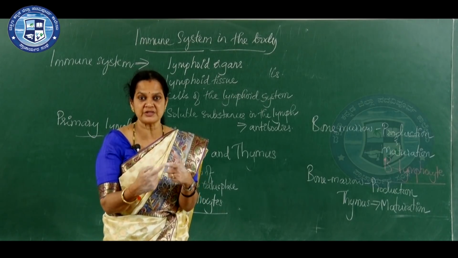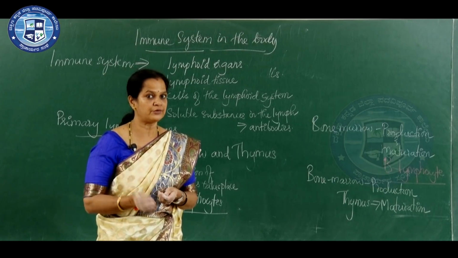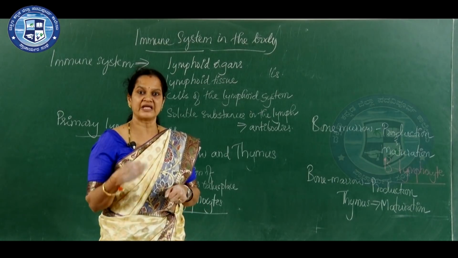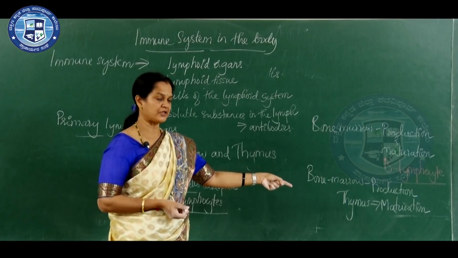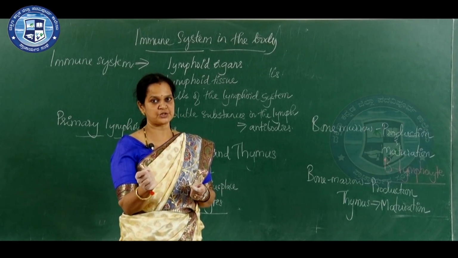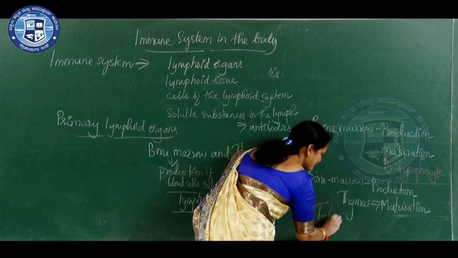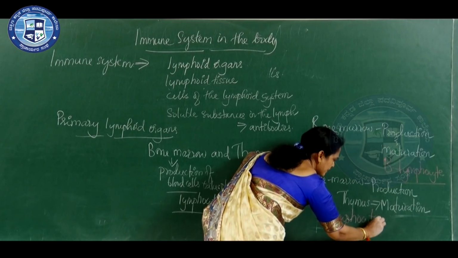Once they become mature, they are able to do the work, but till that time they won't be able to. They become mature or immunocompetent enough to fight against the pathogen in the thymus gland, and such lymphocytes are called T lymphocytes.